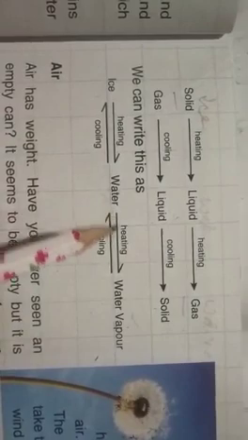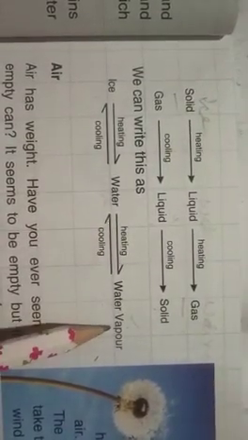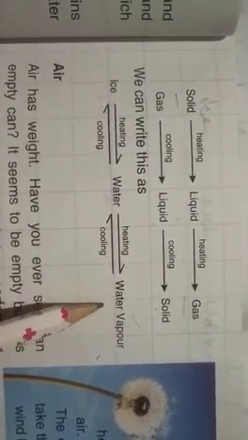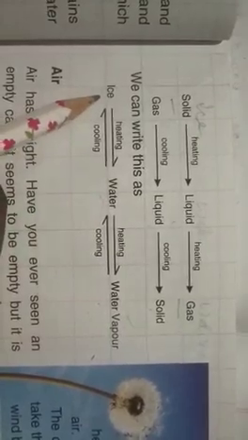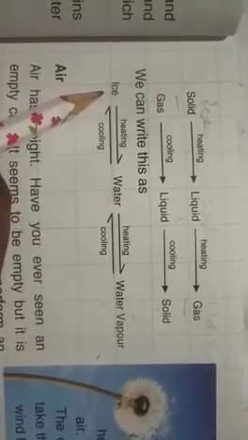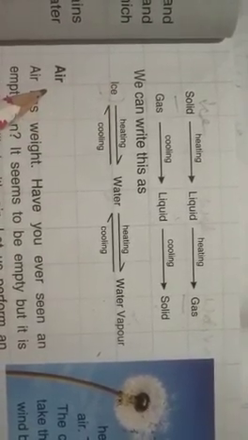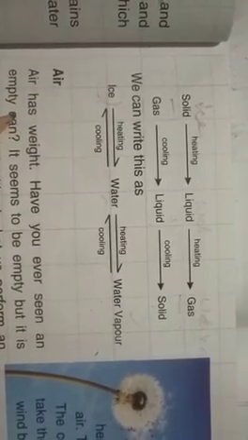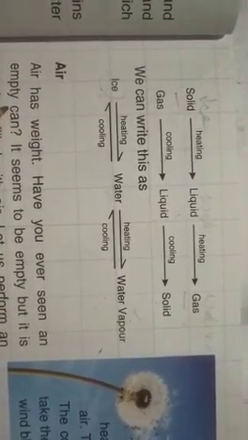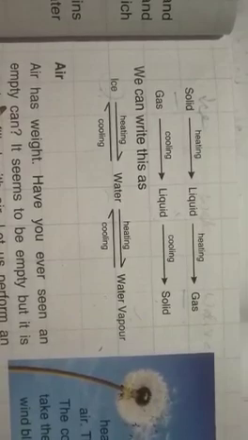Okay. So it can be written in this way. Ice on heating turns to water. Then water on heating changes to water vapor. Then again on cooling, water vapor forms water and the water on cooling becomes ice. Okay. Even you have seen that when you take out the ice from the freezer and you keep it in a glass, you will see tiny droplets of water. Okay.